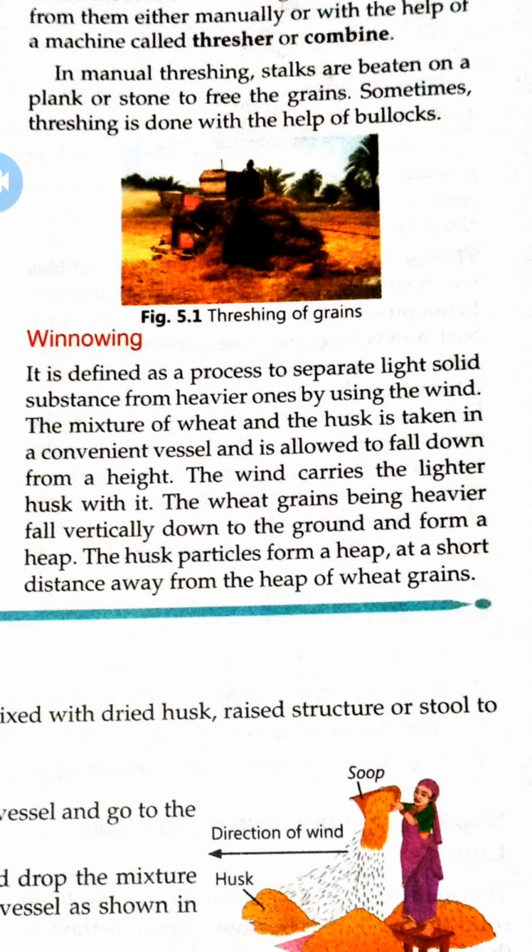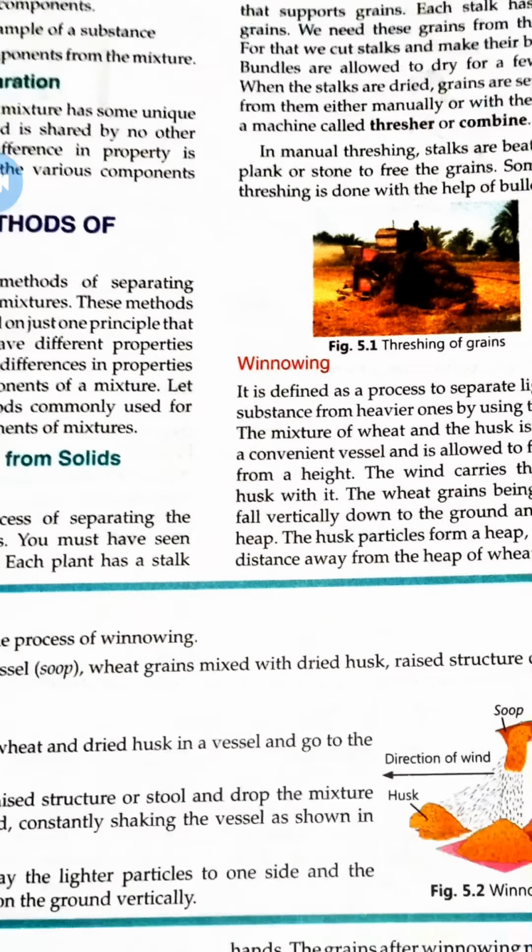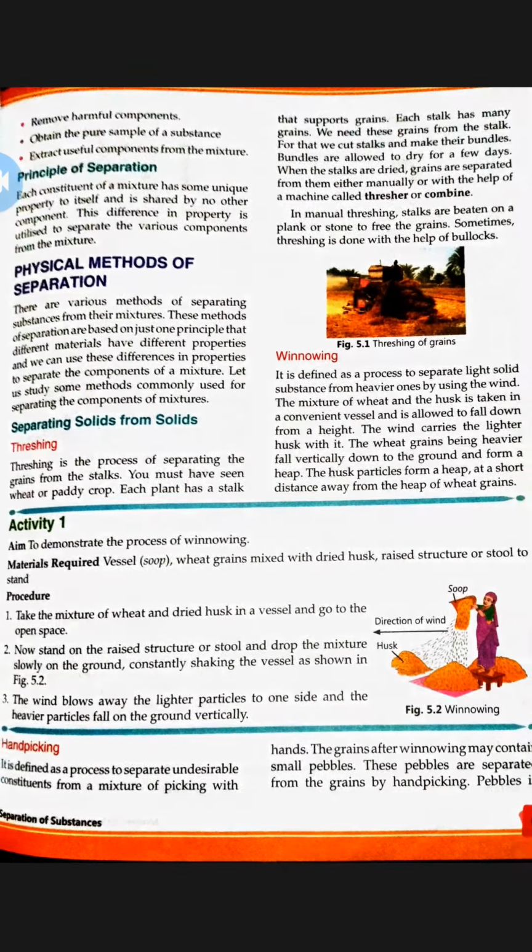The wind carries the lighter husk away, and the wheat grains, being heavier, fall on the ground and form a heap. Heap means a huge bundle. The husk particles form a heap at a short distance from the heap of wheat grains. So husk and wheat grains are separated.